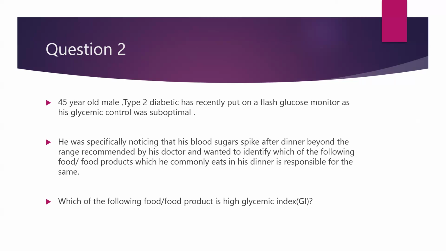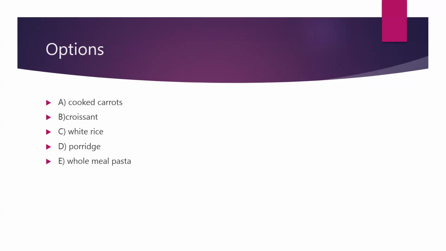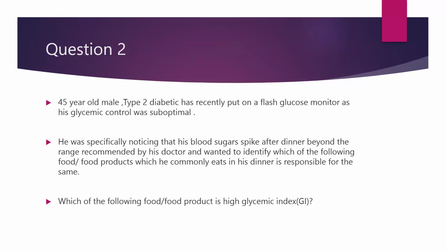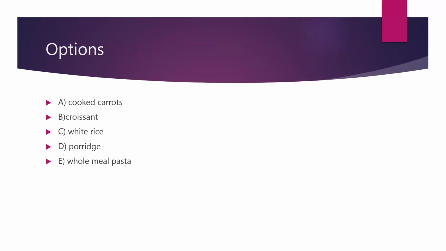So the question is, which of the following food or food products has a high glycemic index? Options are cooked carrots, porridge, white rice, or whole meal pasta. So they have asked which of these is of high glycemic index.